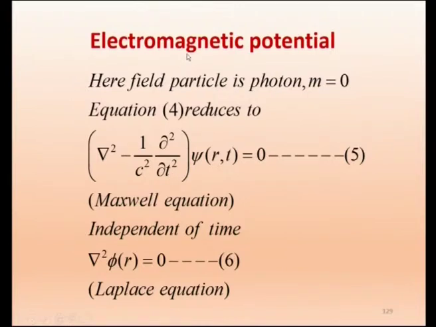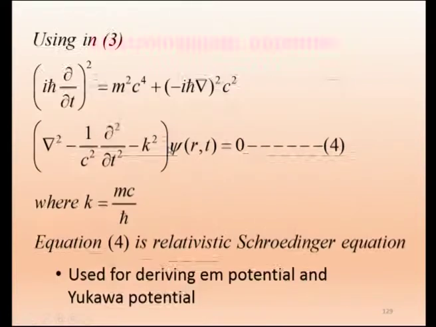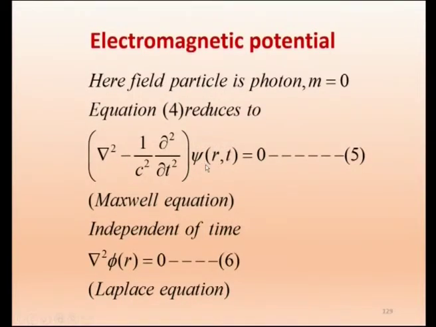So, we go to the electromagnetic potential, as we said, only to show that it is able to deliver the already known fact. Here the field particle is the photon, so mass equal to 0. Therefore, equation 4, the general equation we wrote, reduces to this part. See, that k is not here. Why is k not there? For the photon, mass equal to 0, so k equal to 0. So this part vanishes, and we get this equation 5.